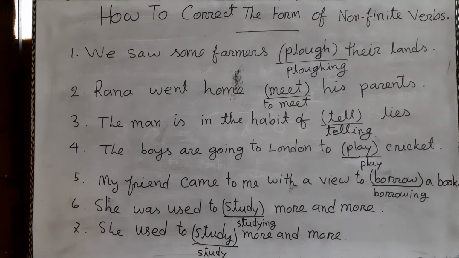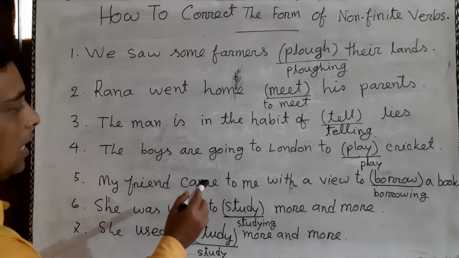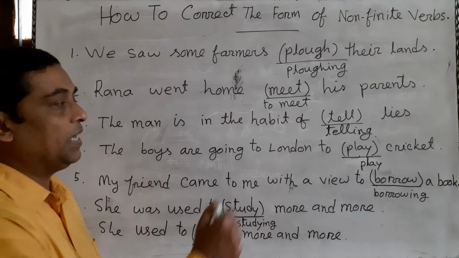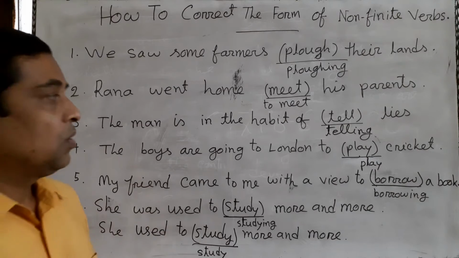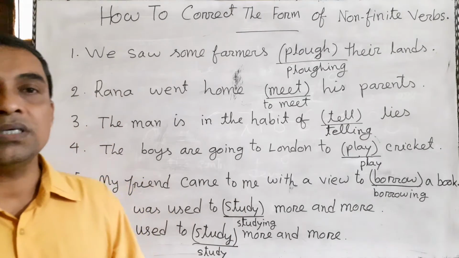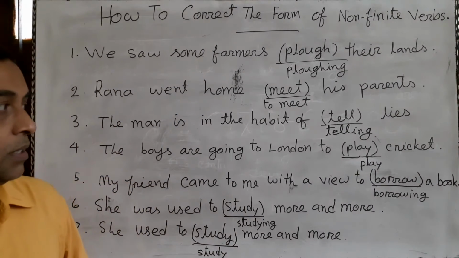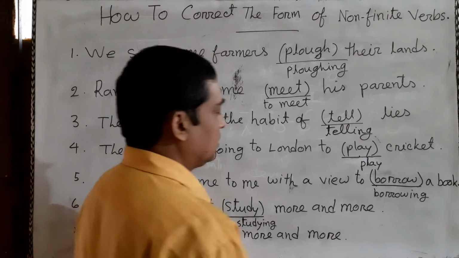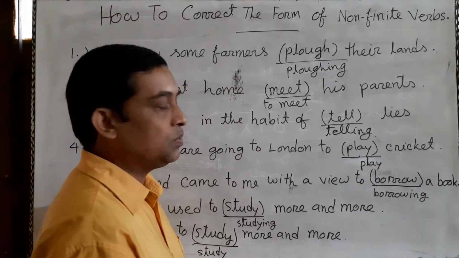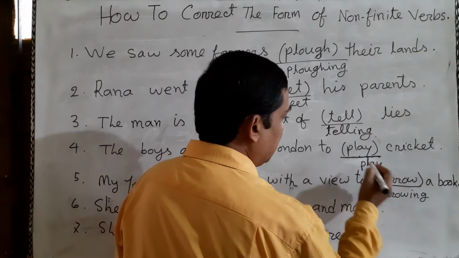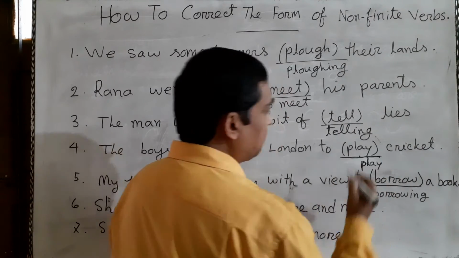Example number 4. The boys are going to London to play cricket. We know to also is a preposition, but the verb which is after to will be in the base form.